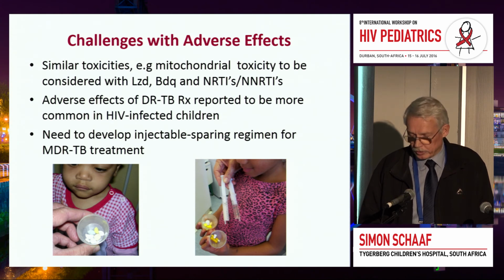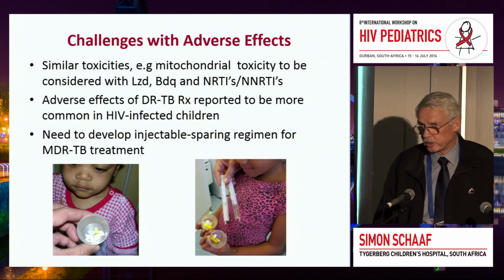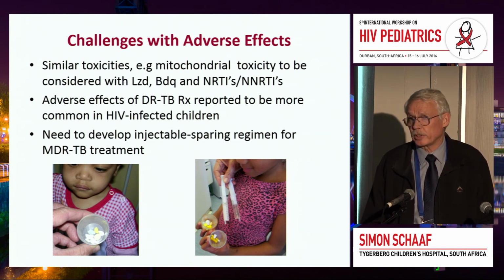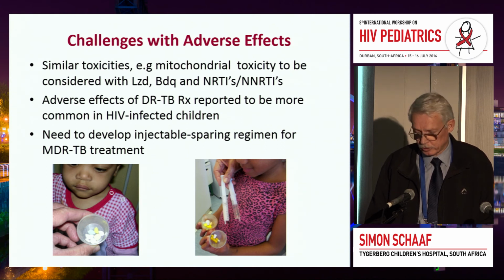And we need to develop an injectable sparing regimen, because that's probably the most serious adverse effect that we have with MDR TB treatment, is that about 25% of the children develop hearing loss of some form. They're not deaf, but many of them have hearing loss, especially at the higher frequencies.